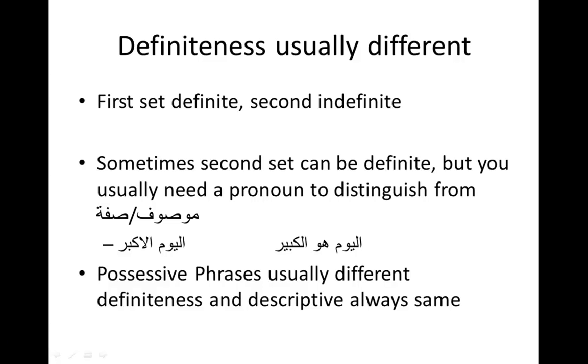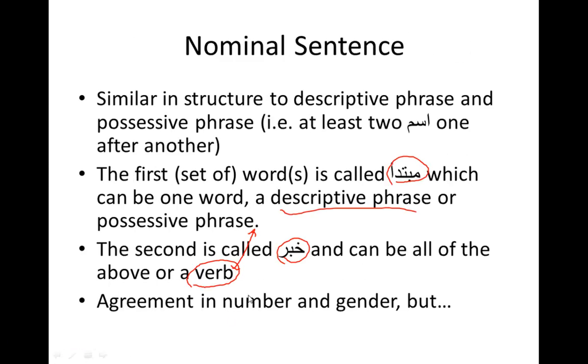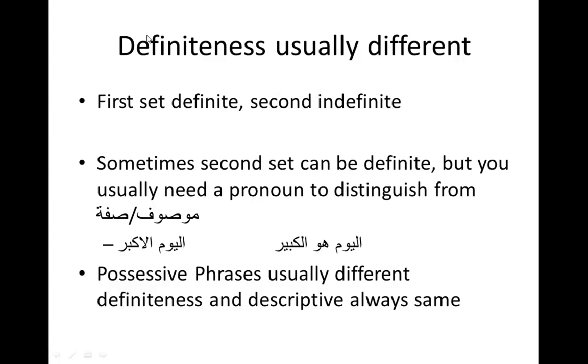So, like I said, you can have agreement in number and gender. However, for the other two categories, there may or may not be agreement. So, definiteness. Do you all remember what definiteness is? We just reviewed it. It is six categories: everything with a pronoun, everything mudaf, anything with alif lam, and anything that is a proper name. So all those are definite.